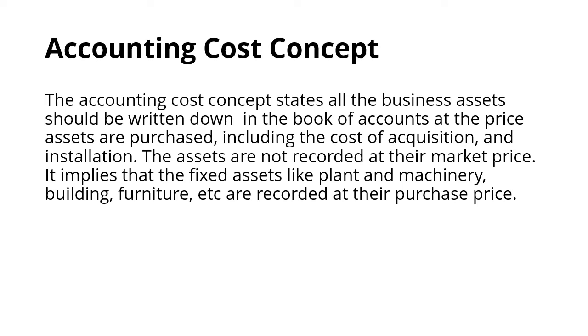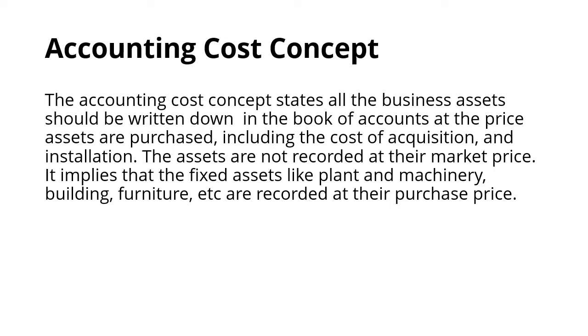Now coming to the third concept, that is the accounting cost concept. What does it say? The accounting cost concept states that all the business assets should be written down in the books of account at the price at which the assets are purchased, including the cost of acquisition and installation. The assets are not recorded at their market price. It implies that fixed assets like plant and machinery, building, furniture, etc. are recorded at their purchase price.